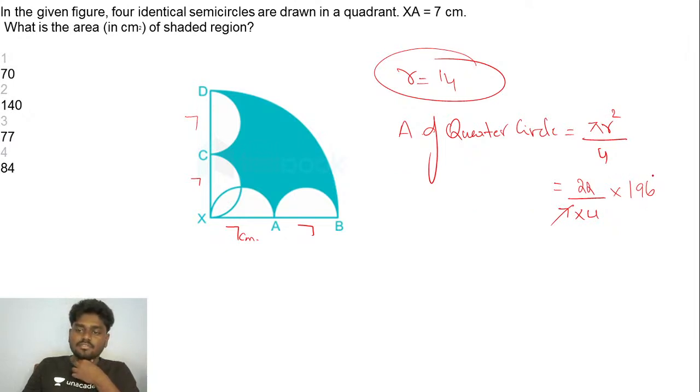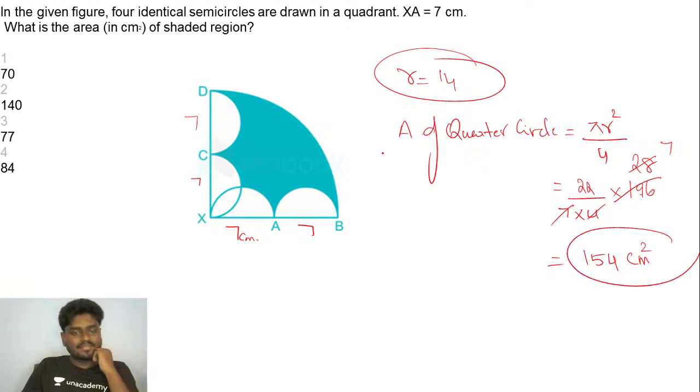So if I try to strike it out, this goes 2 times 14 and 8 times 56. And then this goes 7 times, so we'll be getting 154 centimeters square area of the quarter circle.